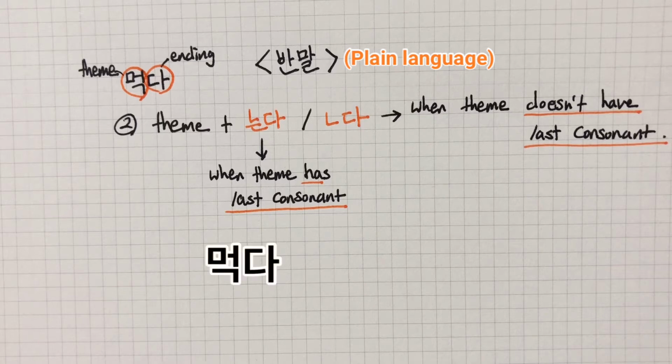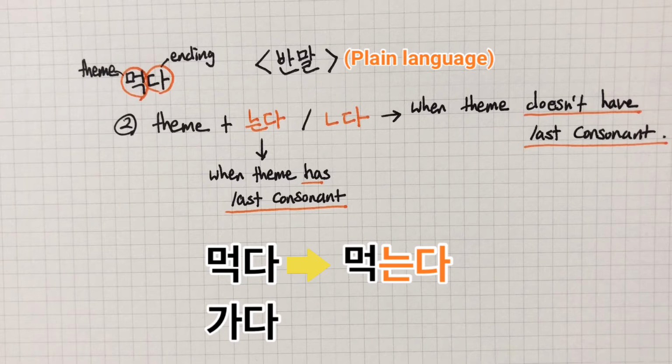We have verb 먹다 and 가다. 먹다 means to eat and 가다 means to go. 먹다 has last consonant, so it becomes 먹는다. We put 는다 instead of 다 after theme 먹. And 가다 becomes 간다 because the theme 가 doesn't have last consonant, so we put 니은 as the last consonant and 다. So 가다 becomes 간다.